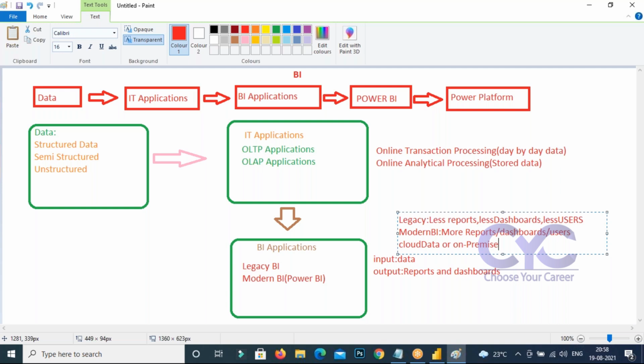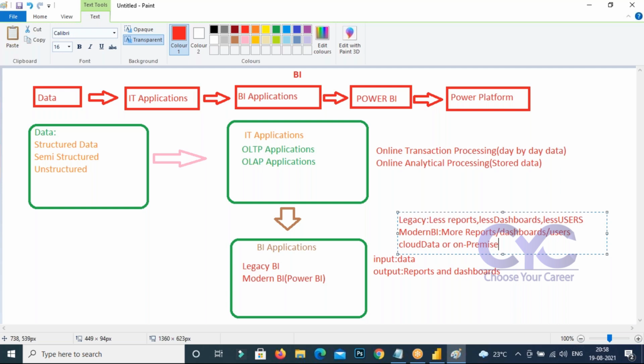And what will Power BI do? What is the significance of Power BI in the business intelligence process? Once the reports and dashboards are created in Power BI by taking data as input, they can be displayed on multiple platforms. You can share them to social media, to any websites, and directly through the Power BI service to the end users.